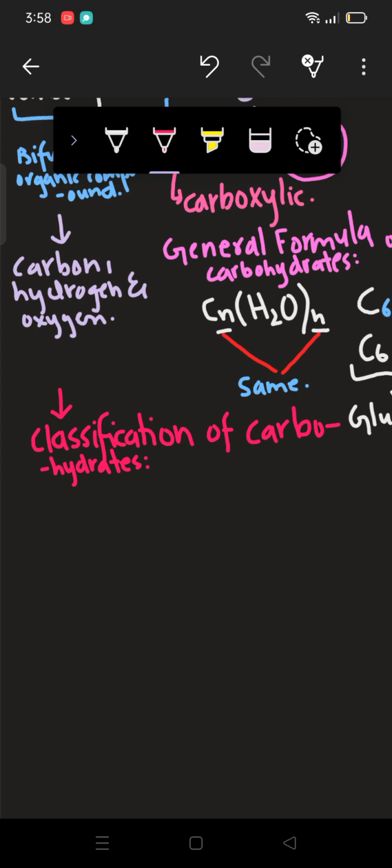Now what is hydrolysis? When a substance is reacting with water, it either gives you an output, or there is no reaction. That is basically hydrolysis. When you take a substance and make it react with water, because of that hydrolysis the carbohydrate is classified.